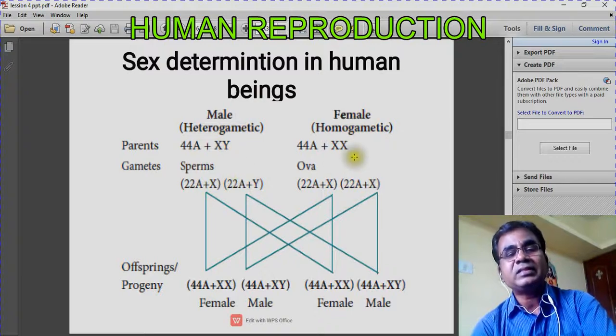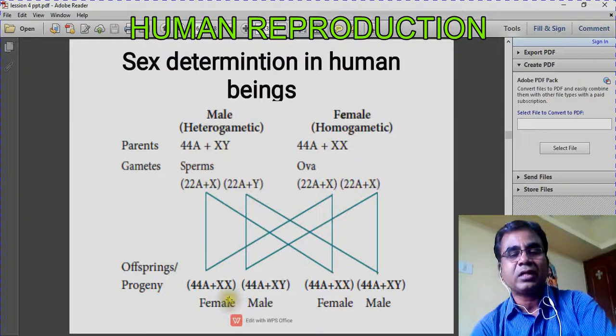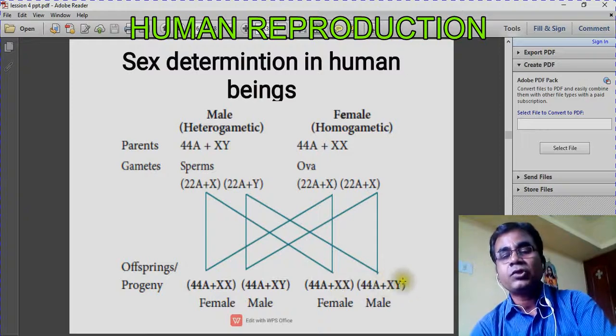When these gametes fuse, they form the next generation. The offsprings will be like this. If both chromosomes are X, then the individual will be female. If the sex chromosomes are dissimilar, if it is heteromorphic, XY, then the individual will be male.